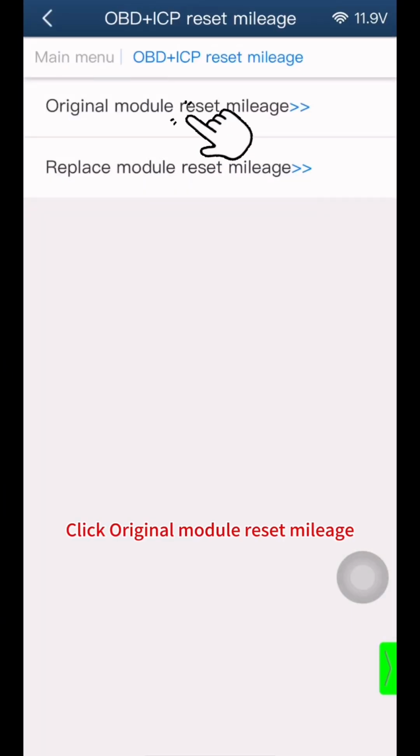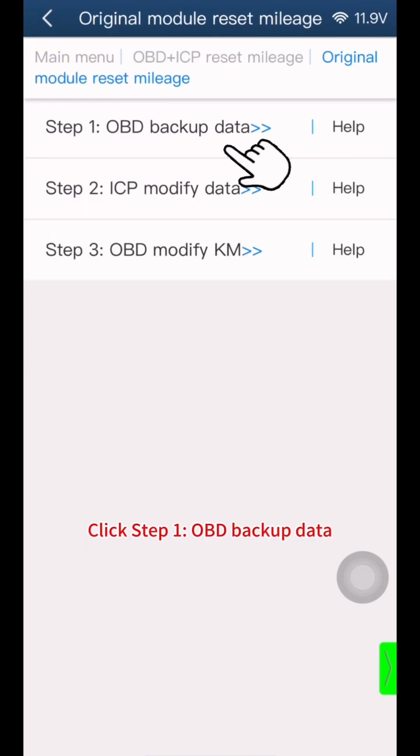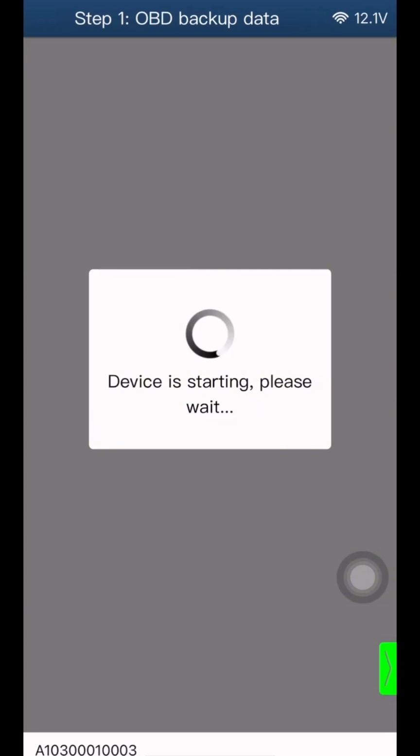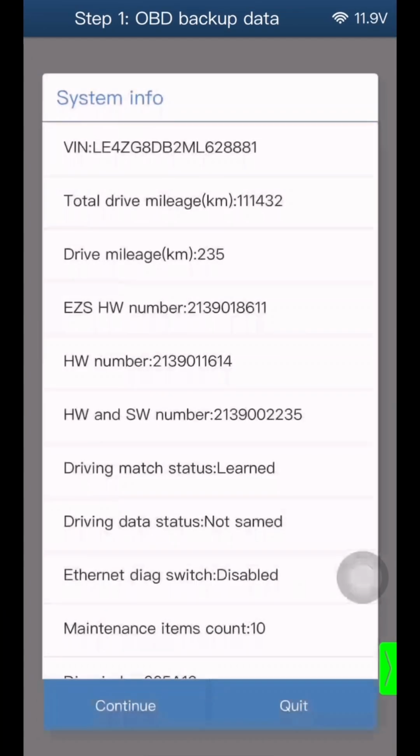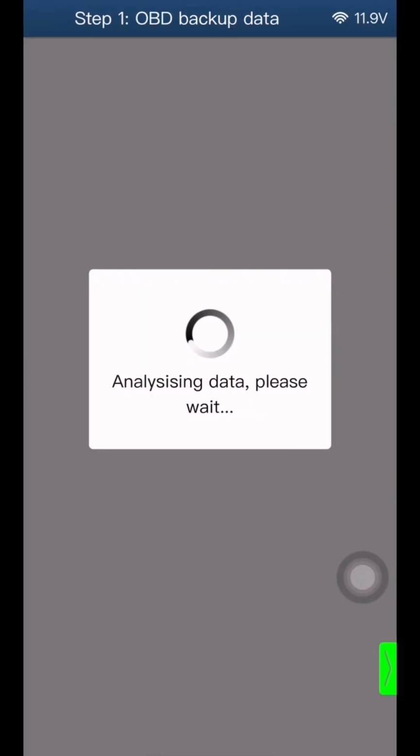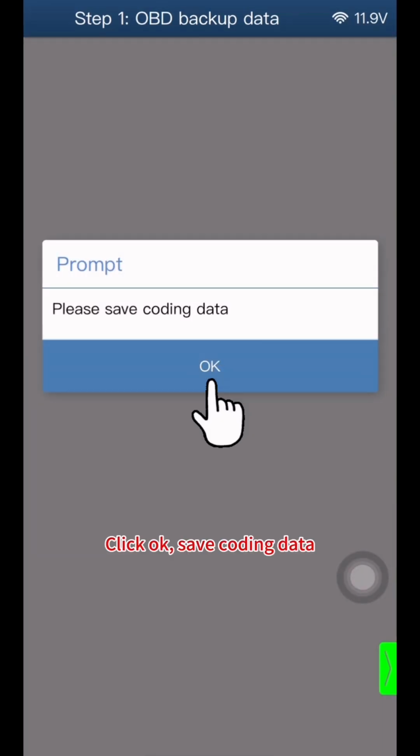Click Original Module Reset Mileage. Click Step 1 OBD Backup Data. Click OK. Click Continue. Click Continue. Click OK. Save coding data.